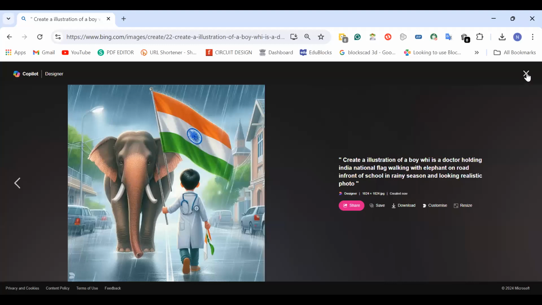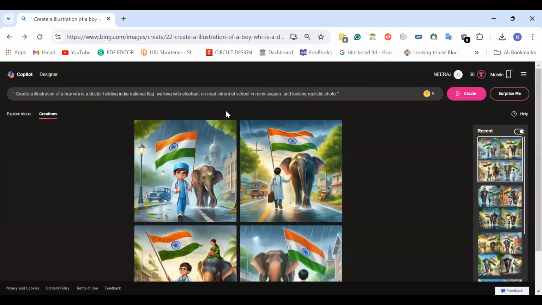So let's give some new command. Create an illustration of a boy who is a doctor holding Indian national flag, walking with elephant in front of school in rainy season on the moon. Let's try something new. I have given a prompt that the boy is walking on the moon.